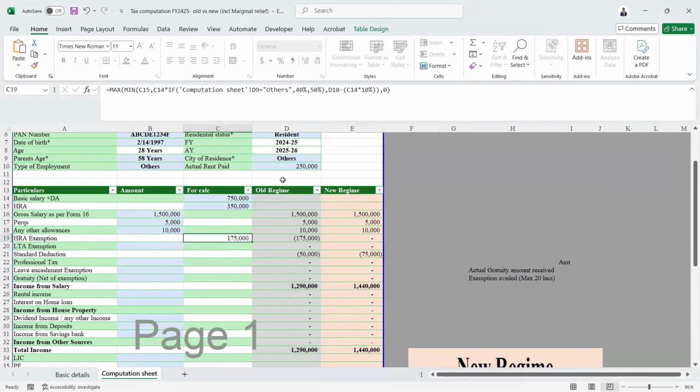HRA exemption will be automatically calculated based on the details inputted, like actual rent paid, basic salary, HRA, gross. Based on these particular details, HRA will be calculated. In the new regime, there's no HRA, so that's why it's showing 0. And if you have any leave, LTA exemptions or any other, professional tax will be there for everyone, right? So we can update that. Leave encashment or gratuity. If you have gratuity exemptions, you can update that. So you can either calculate it separately and give it, or you can just input it manually also. That's up to you. Net of exemptions we have to give.